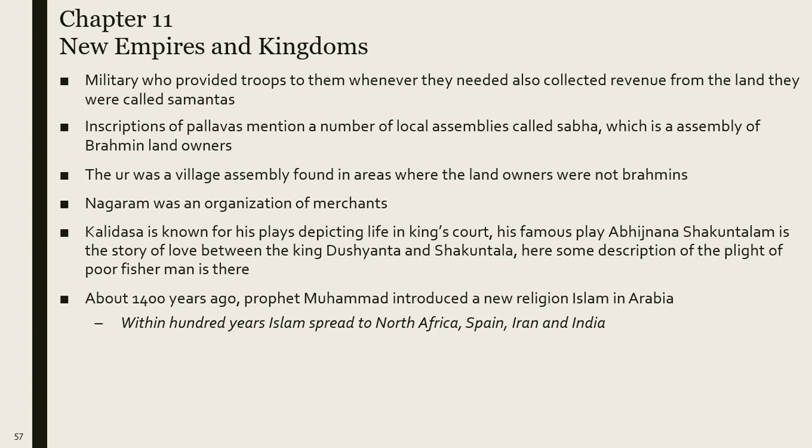Inscriptions of the Pallavas mention a number of local assemblies called Sabha, which is an assembly of Brahmin landowners. So the local assembly of Brahmin landowners was called Sabha. The Ur was a village assembly found in areas where the landowners were not Brahmins. So the Ur was a village assembly where the Brahmins were not the landowners. Nagaram was an organization of merchants.